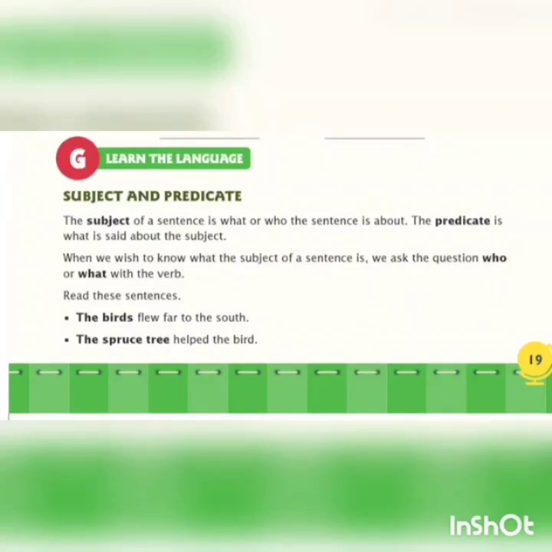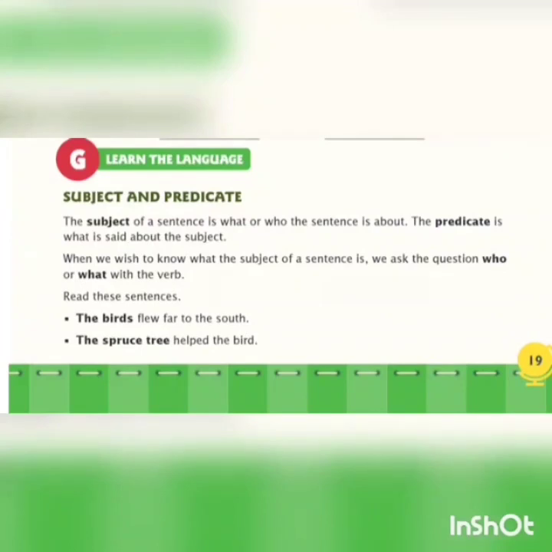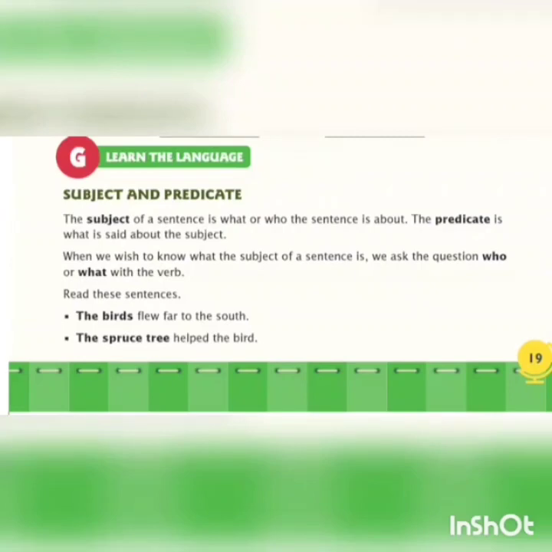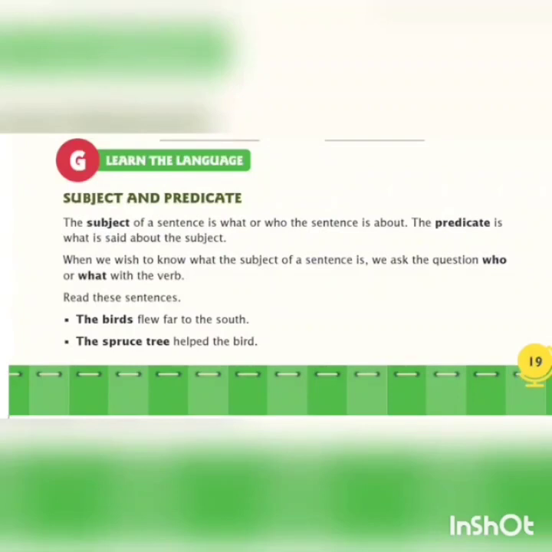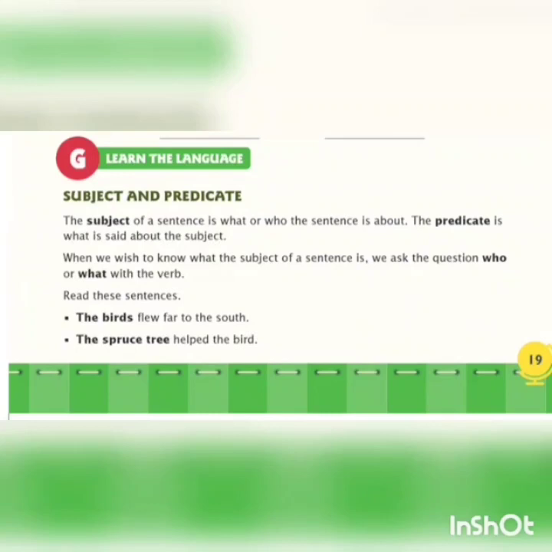Now first you all tell me, what is a verb? Verb is an action word, isn't it? So now let's read the sentences and understand with the help of examples. The birds flew far to the south. Now, which is the verb over here? Flew, isn't it children? So what question will you ask yourself with the verb? Who flew far to the south? What answer do you get? The birds. Isn't it children? So the subject is the birds.